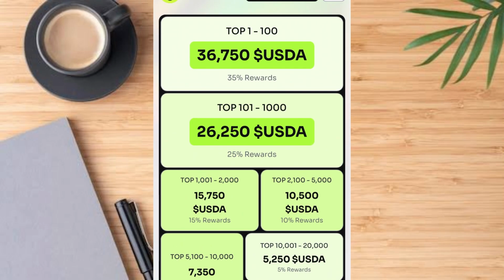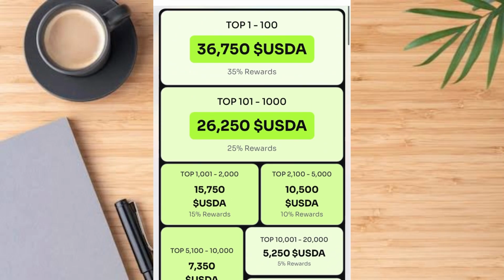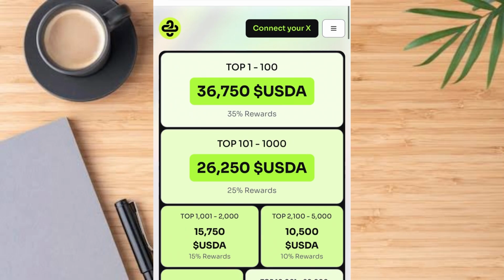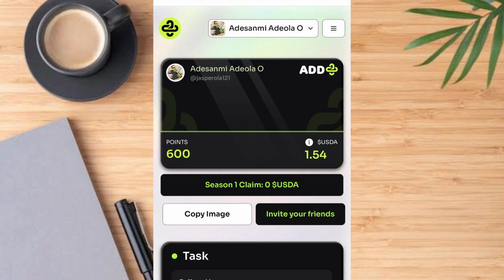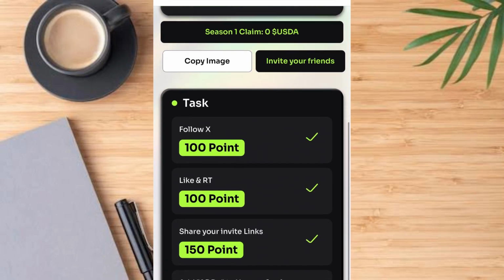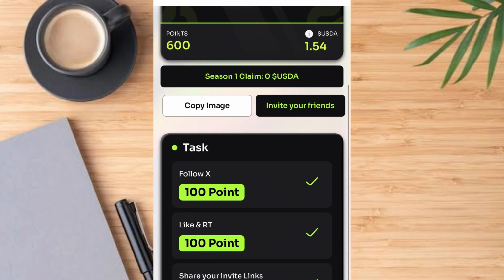Now that I've claimed on it, let's take a look at what you see here. Go ahead and tap on this menu button. For tap on menu button, you have it here. Let's tap on N. For tap on N, you have it, guys. You see, I've claimed 100 points, and this amounts to 1.54 USDA. These are the tasks you've completed on this platform.